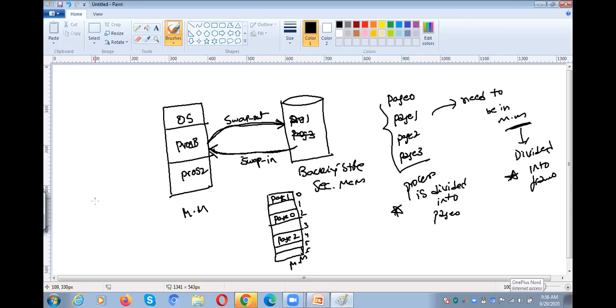Then what is the page table? By observing this, we can note down the page table. The page table has a valid or invalid bit.